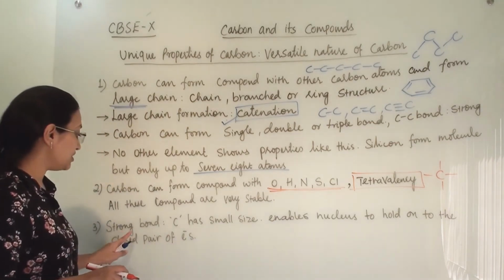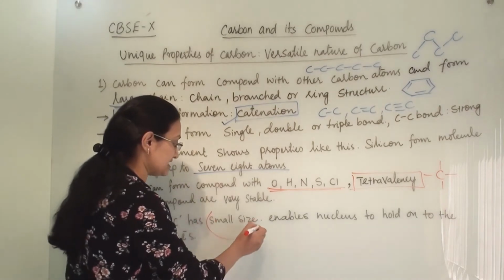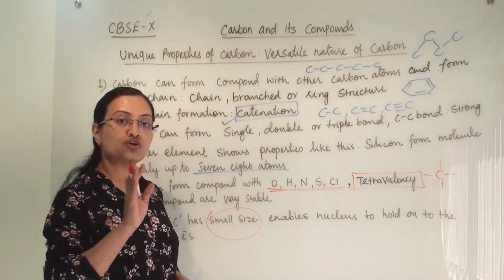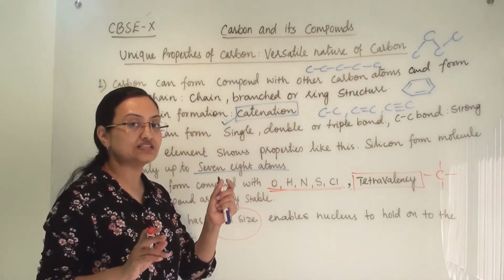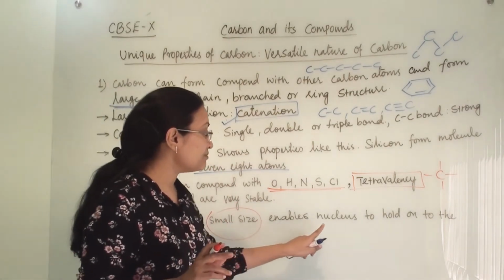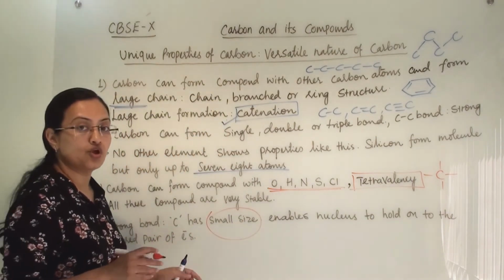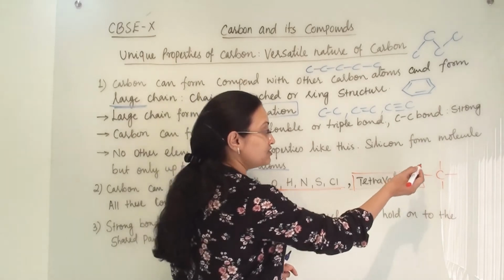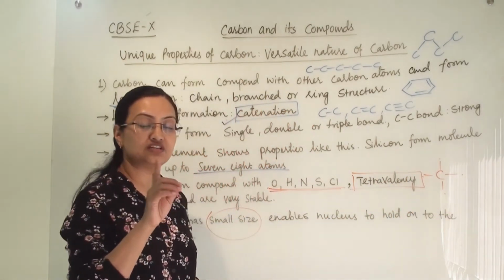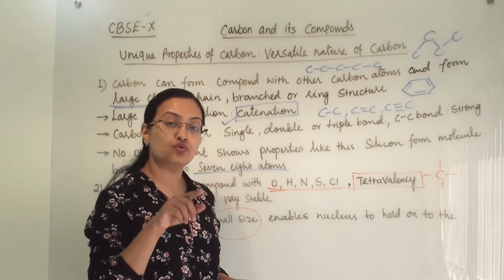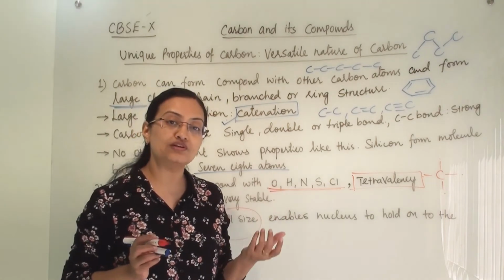The carbon bond is a strong bond because carbon has a small size. Carbon has 6 protons, 6 neutrons and 6 electrons. So carbon's atomic size is small, and it enables the nucleus to hold on to the shared pair of electrons. Whatever electrons carbon is sharing here, the 4 different electrons, the nucleus holds all these 4 shared pairs of electrons.